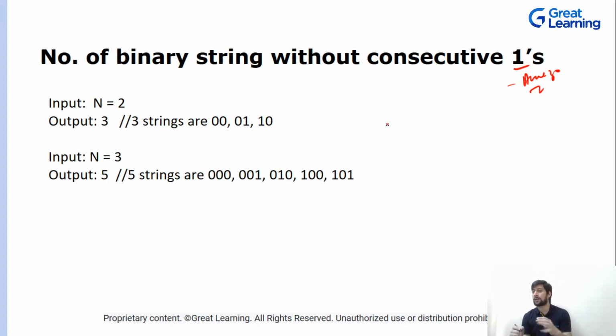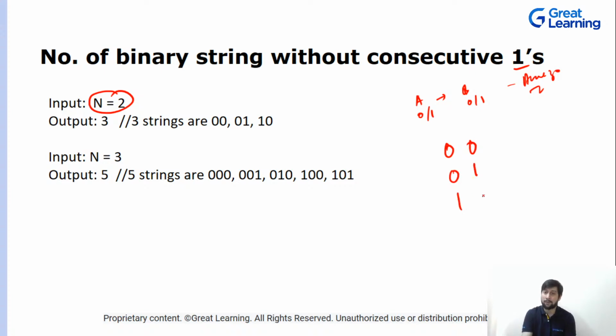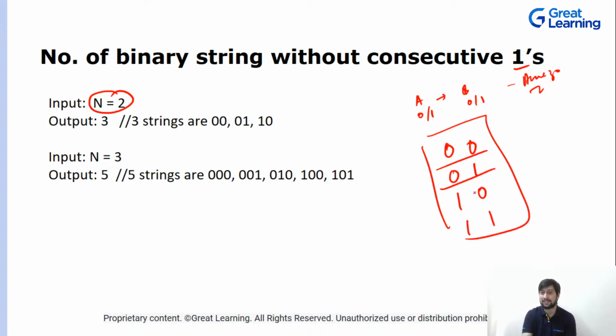If n is given to you, you need to find out the number of binary strings. We know if n is equivalent to 2, you will have inputs 0 or 1 for A and B. So A can have 0, B can have 0; A can have 0, B can have 1; A can have 1, B can have 0; and A can have 1 and B can have 1. These are the binary strings that can be formed with the help of this n.